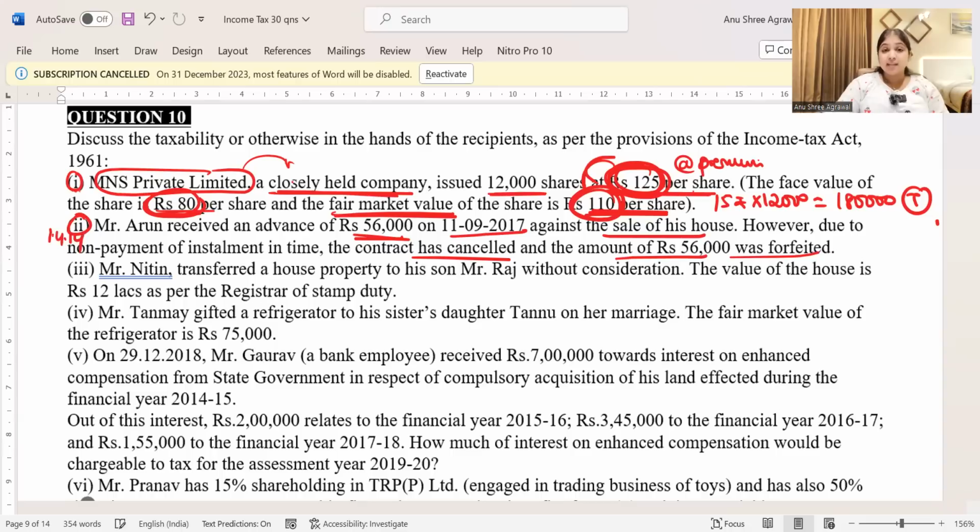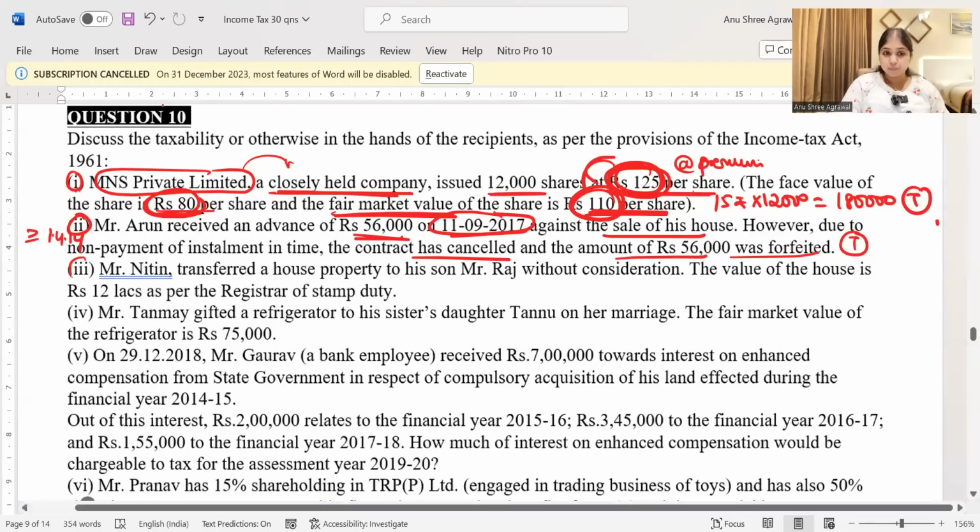Here the assessee has forfeited the advance on 11 September 2017, that is, on or after 1st April 2014. So in such cases, whatever advance money has been forfeited will be taxed in the year of forfeiture itself under the head IFOS. You don't have to wait till the year of transfer.